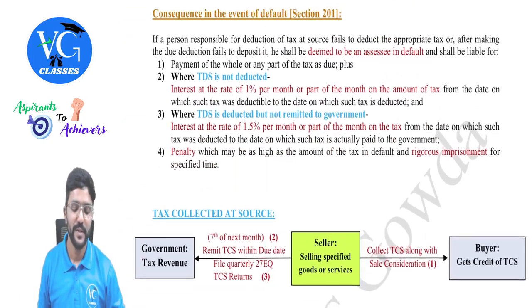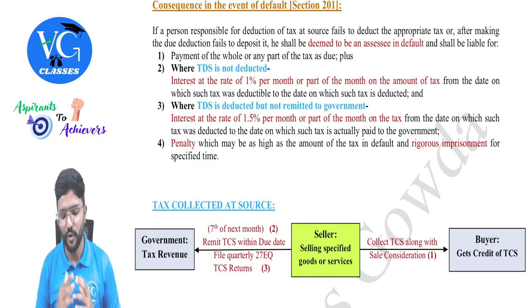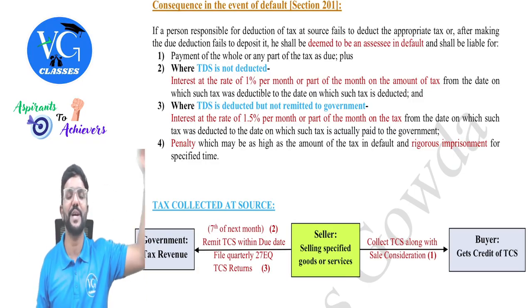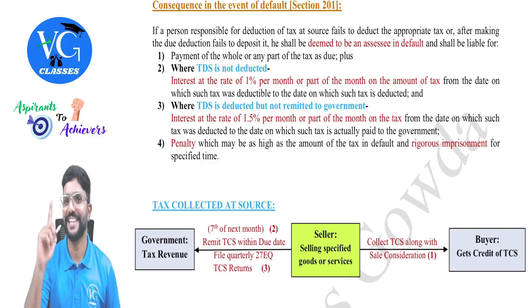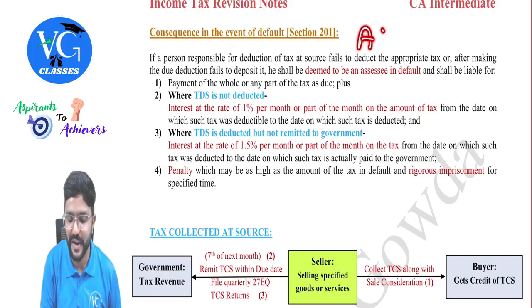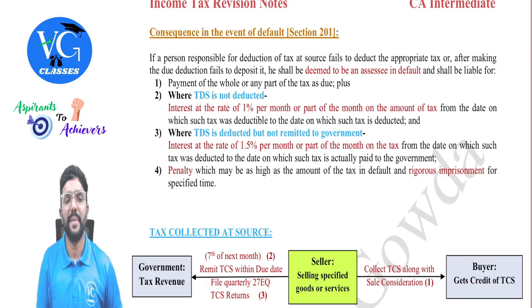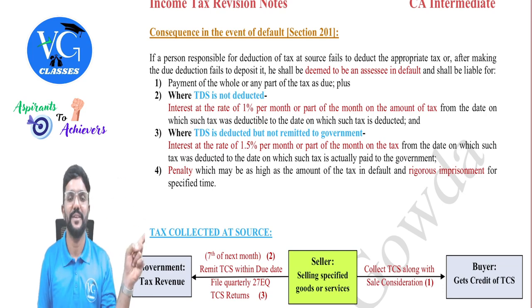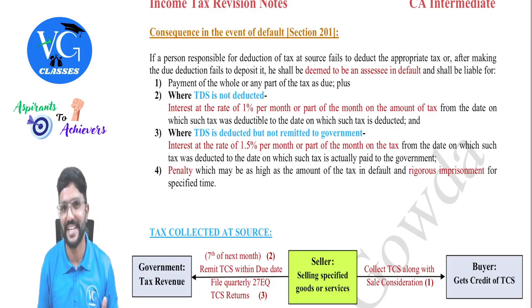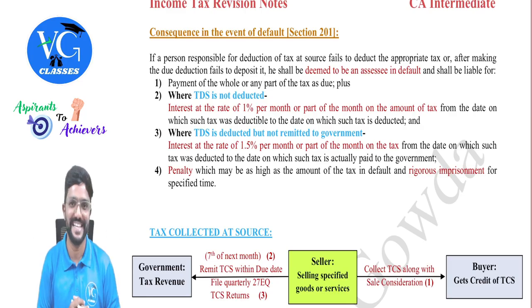Got it? Yes. Sir, the payer is supposed to do so many things: deduct TDS, then remit it to the government by the 7th of the next month, and also file TDS returns. What if he doesn't do it? Then, as I already explained at the beginning, he will be treated as what? Assessee in default. The payer will be treated as assessee in default for whatever loss he has caused to the government with respect to TDS. He has to pay it now to the government along with interest, along with interest and penalty also. And if the amount involved is more, then he will also get imprisonment. That is free boarding and lodging, guys.